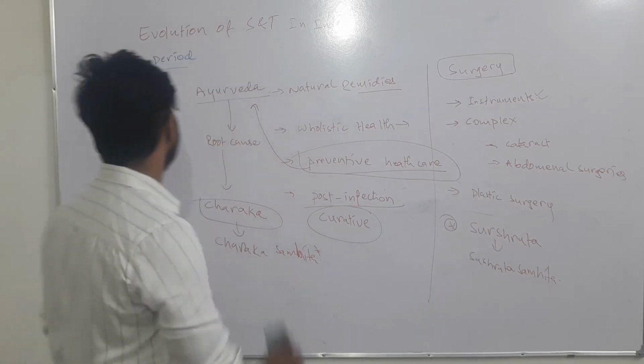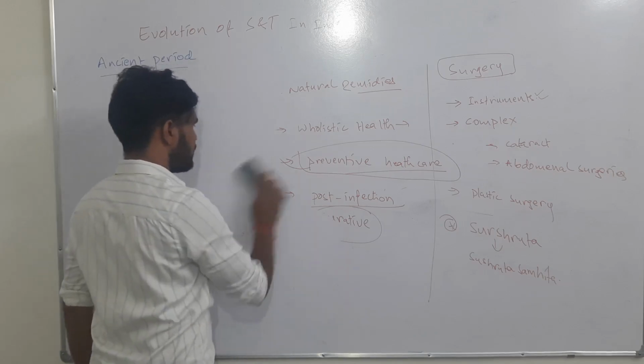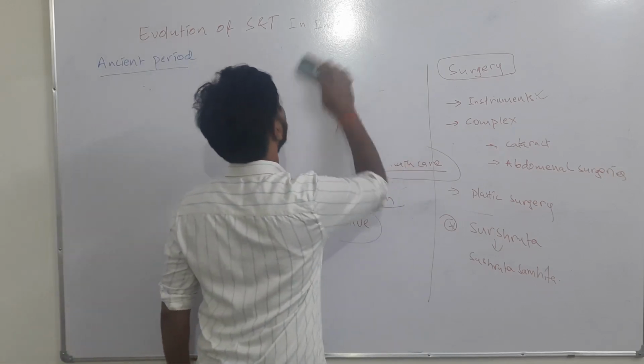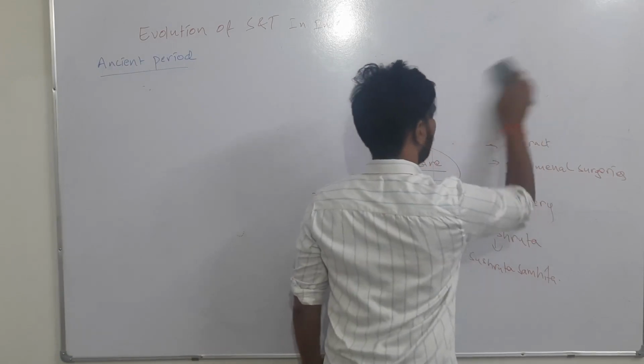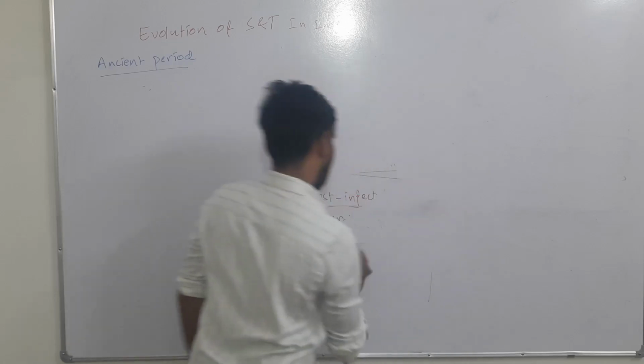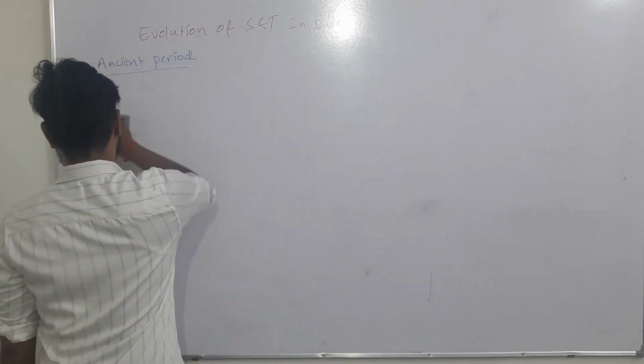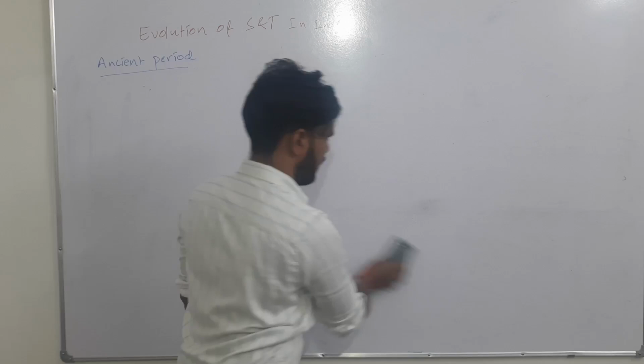Apart from that, there were a lot of developments in engineering also. You might have wondered what engineering practices there were in ancient times.